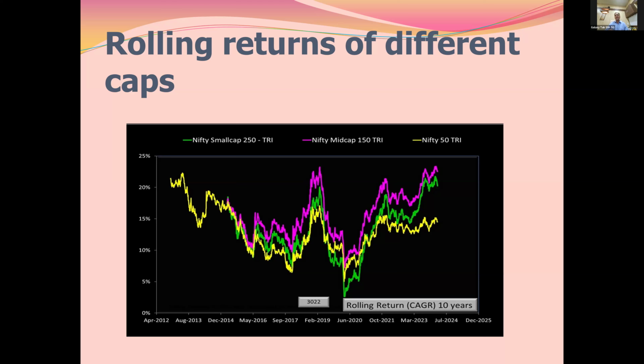Look at this small cap, this green graph. When COVID came, it went so far down. Otherwise, mid cap is relatively better placed. This pink line is relatively better placed. So we can say that mid cap is a much safer and more predictable zone.